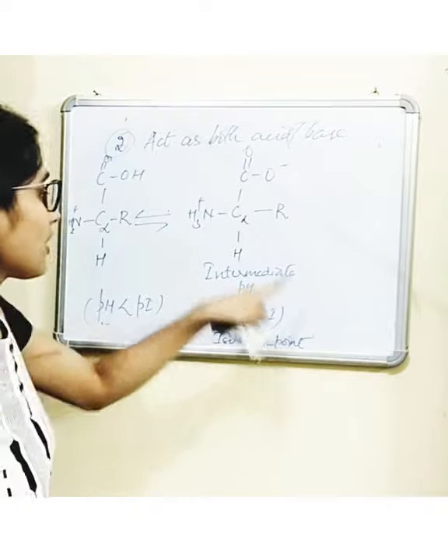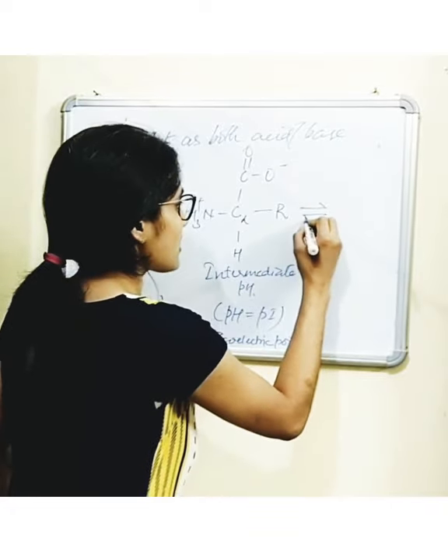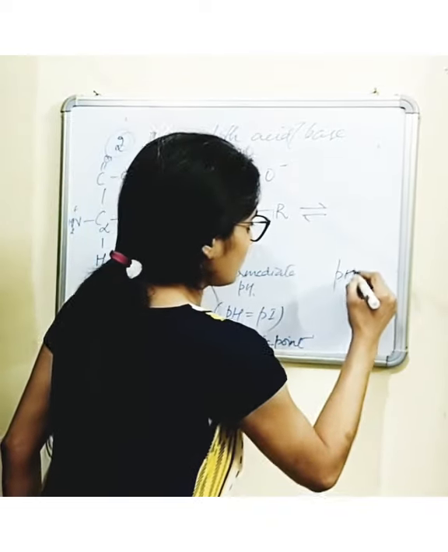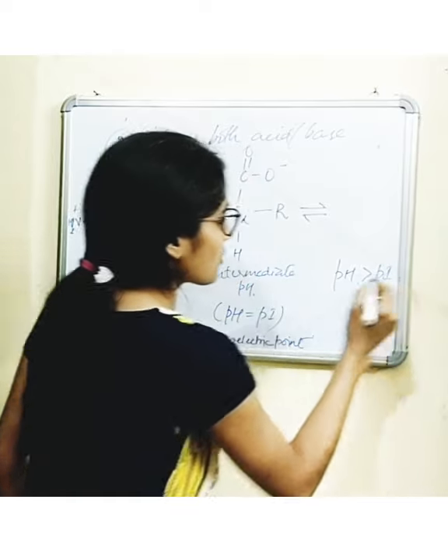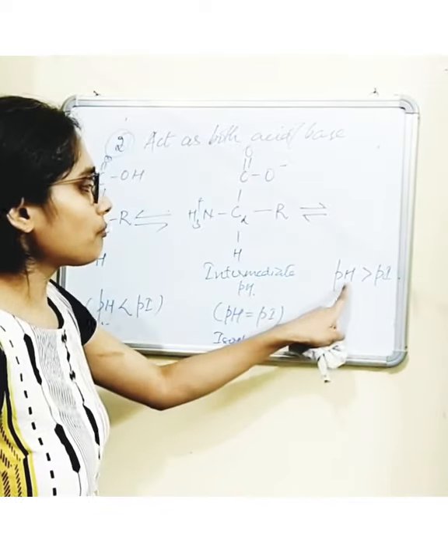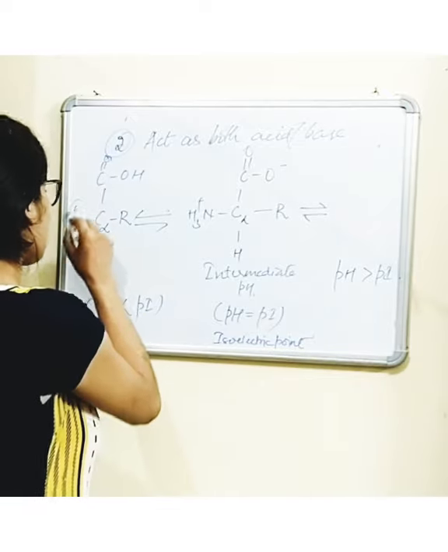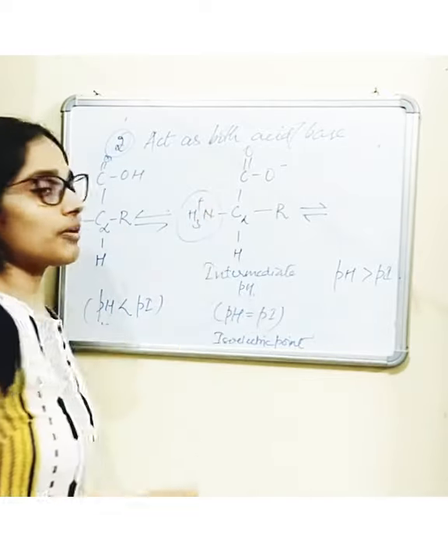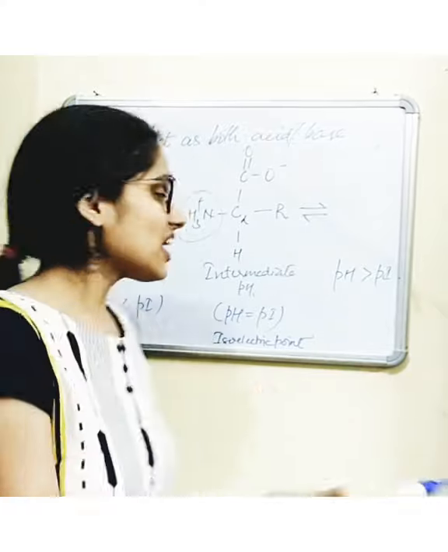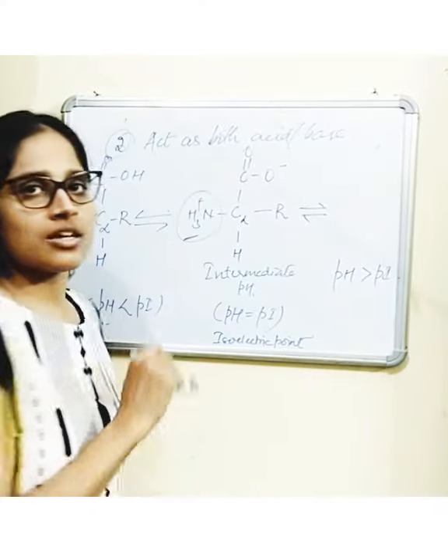However, if the pH on the other hand is greater than the isoelectric point, what happens then? If the pH is greater, then this amino group is deprotonated, meaning it loses its proton.